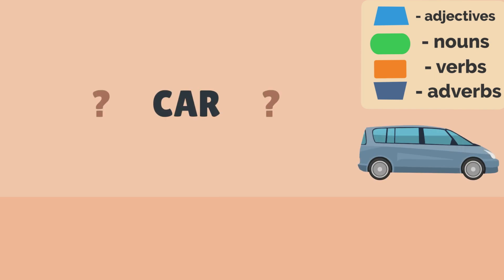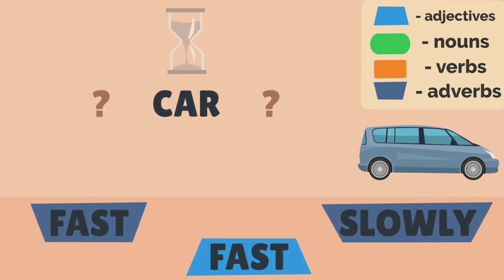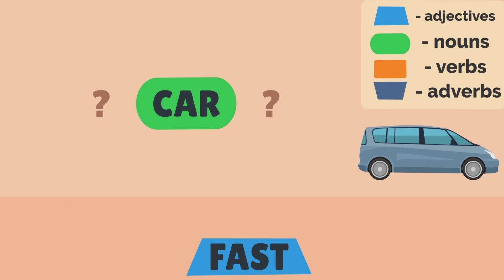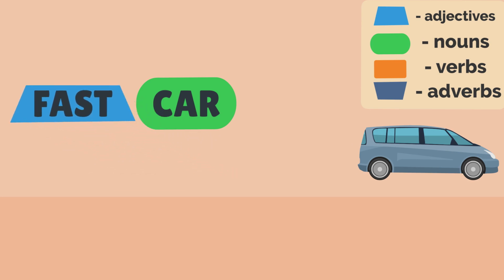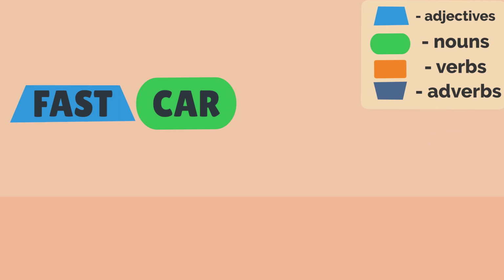Describe. The word car is a noun. Adjectives describe nouns. Adjectives appear before the noun that they describe. Fast car.